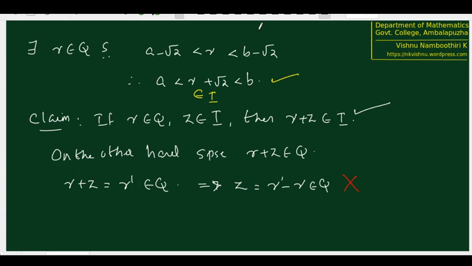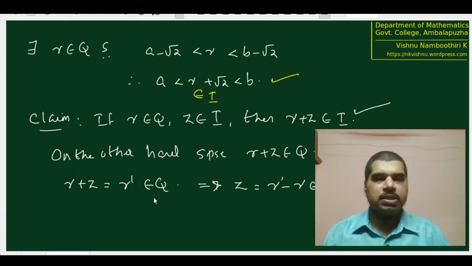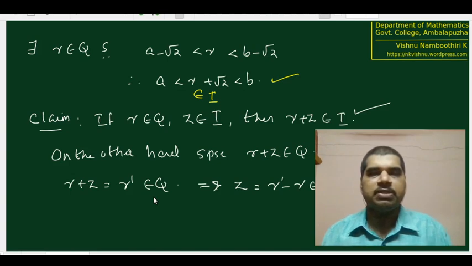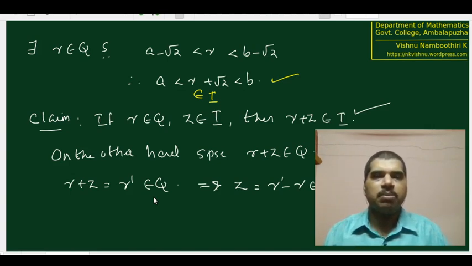So what does the Archimedean property say? The Archimedean property had two parts. The first part said that whatever real number we choose, we can find a natural number greater than that real number. The second part is in some way the inverse of the first, which says that whatever positive real number we choose, we can find a natural number n such that 1 by n is less than that positive real number.